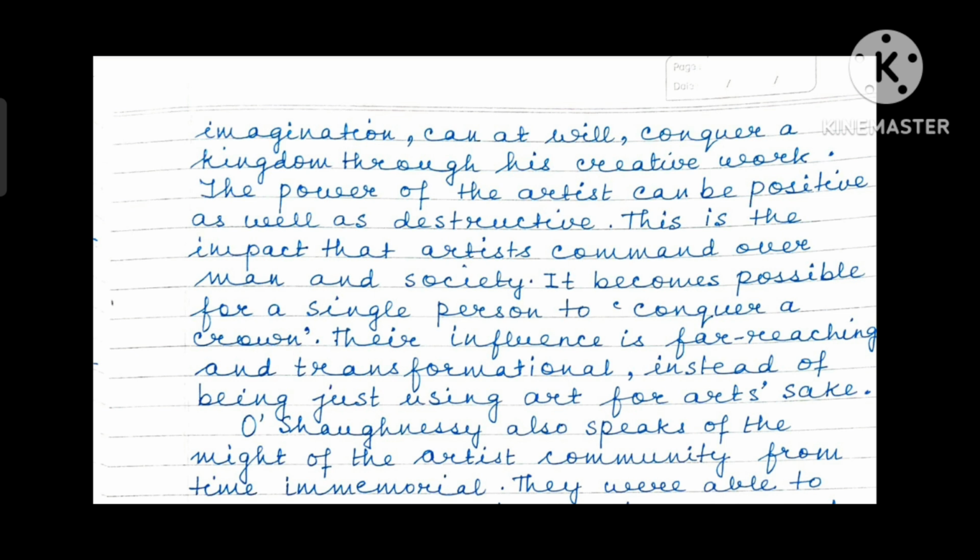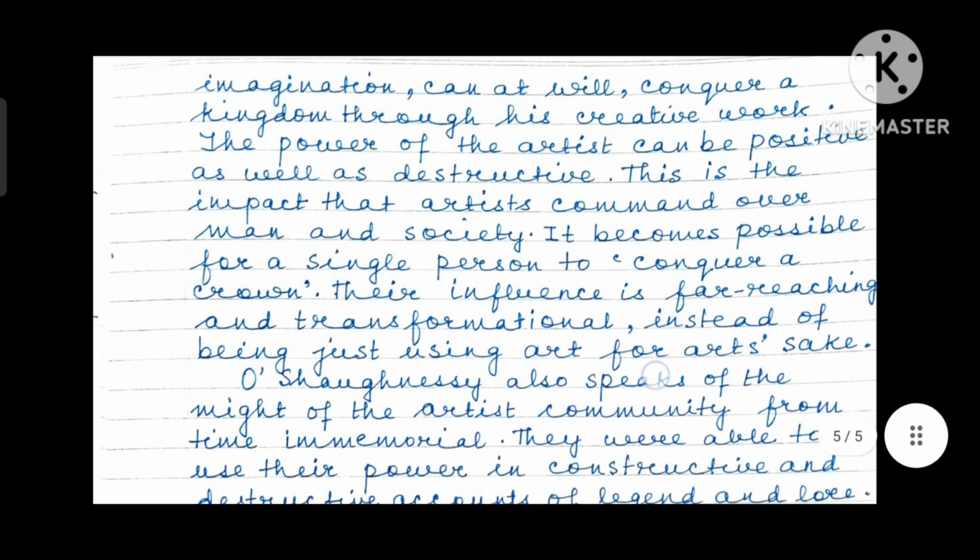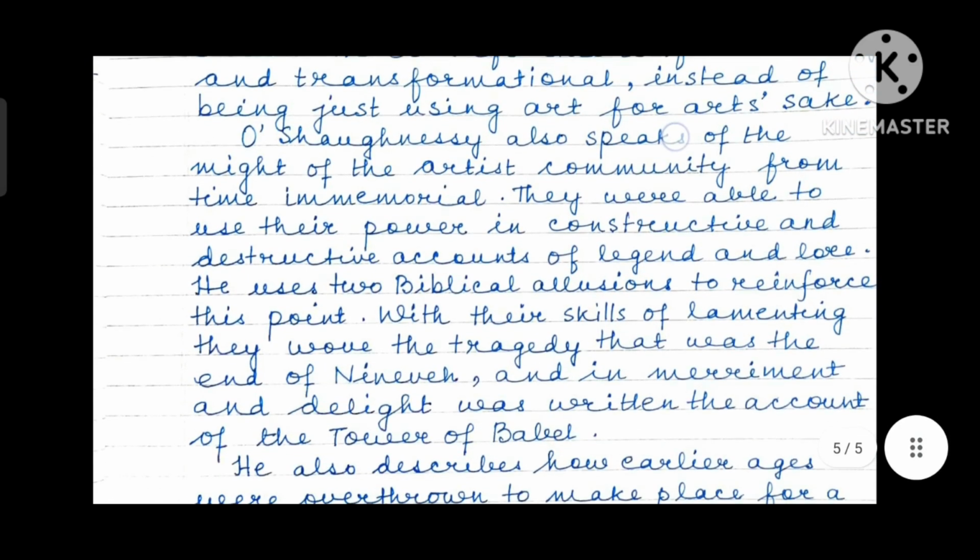Now, if you get a question on whether We Are the Music Makers is about art for art's sake, no, this is not right. They do not create just for the sake of art. They have a role to play in society. Therefore, they are transformational. They are visionaries.